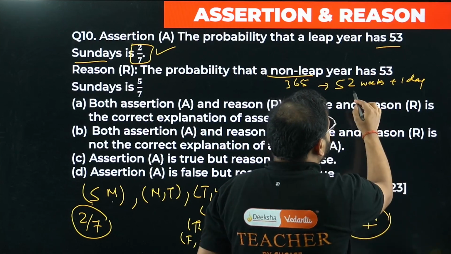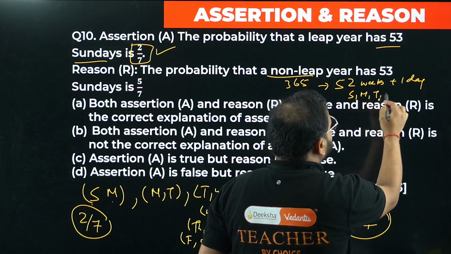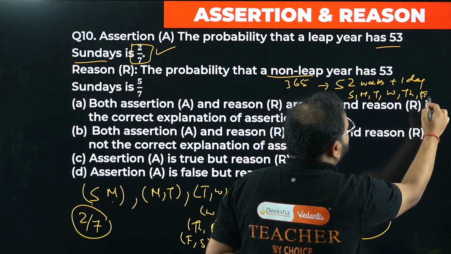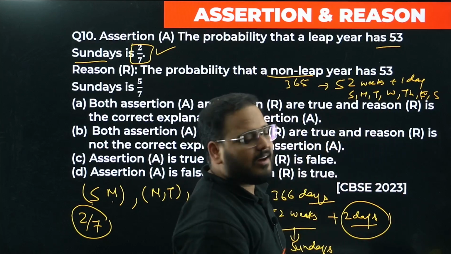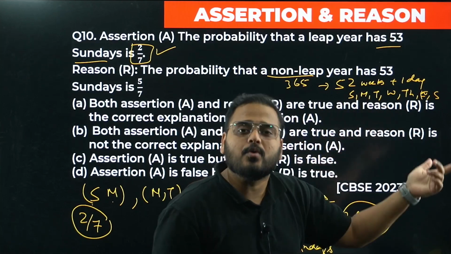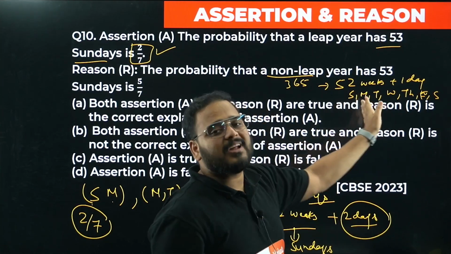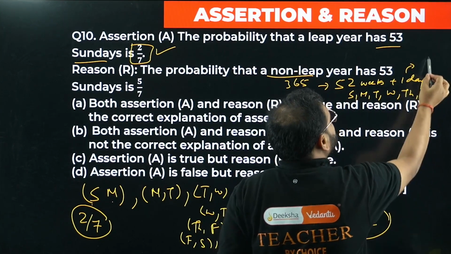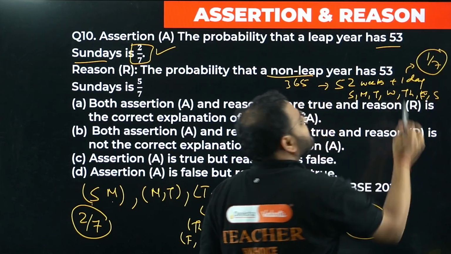This 1 day can be either Sunday, Monday, Tuesday, Wednesday, Thursday, Friday, or Saturday. It can be either one of them. Can it be 2? No, it can be either Sunday, Monday, like that. So this 1 day can be Sunday only 1 time out of a total of 7. What are the chances? 1 by 7.